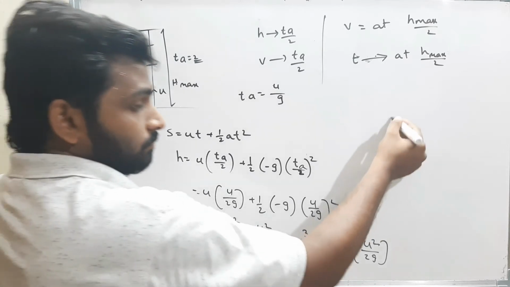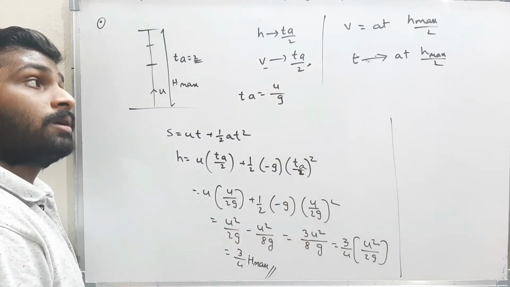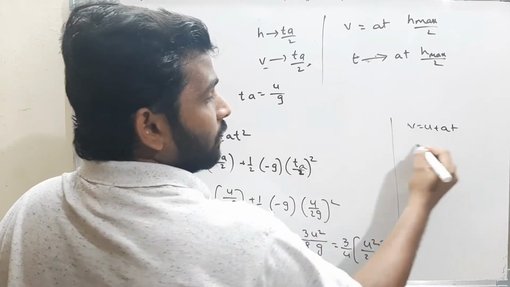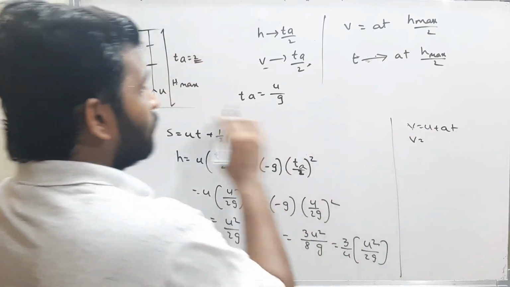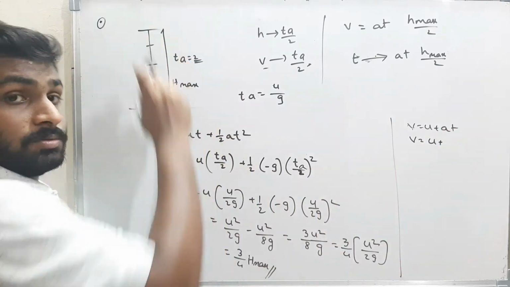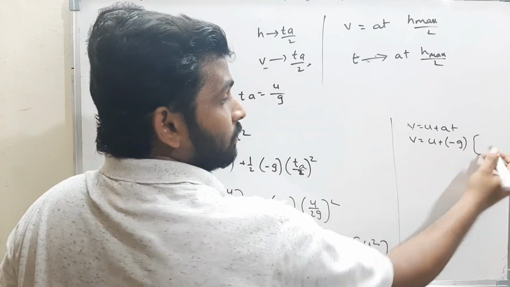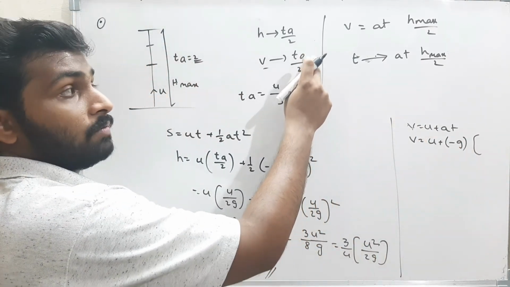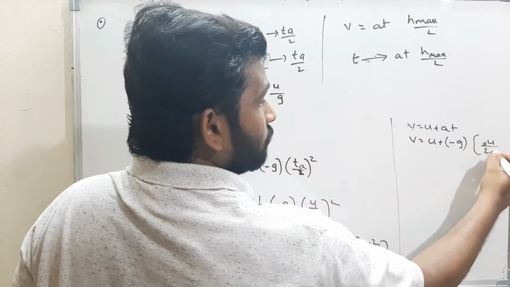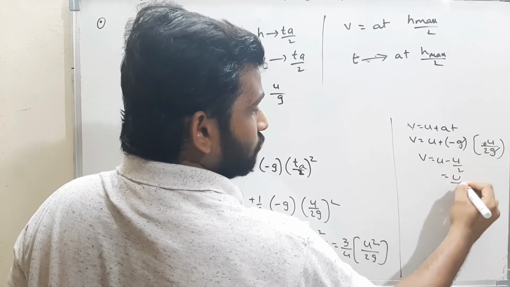Okay, next one. Velocity of the body at time Ta by 2. Now what is the velocity? v is equal to u plus at. What is the initial velocity? The initial velocity is u. What is the acceleration? When the body is moving up, the acceleration is minus g, into what is the time? Time is Ta by 2, that means time of ascent by 2, therefore u by 2g. g cancels. What is the answer? v is equal to u minus u by 2, that is nothing but u by 2.